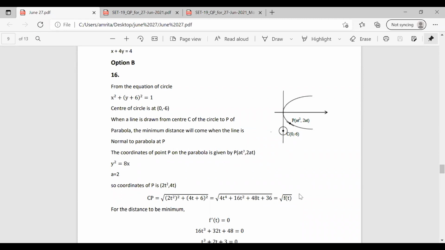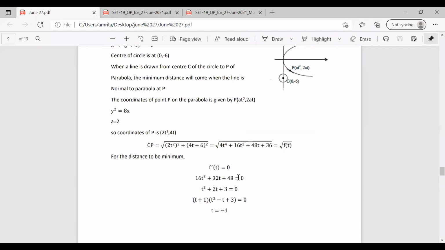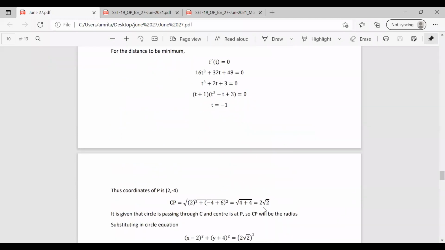It is given in the question that the distance has to be minimum. So this has to be normal to the parabola at the point P. So for the minimum distance, f dash of t equal to 0. Differentiating this equation and finding the solution, we have the value of t as minus 1. Substituting this t and finding the value of P, we have P equal to 2, minus 4. Then we find the distance CP.